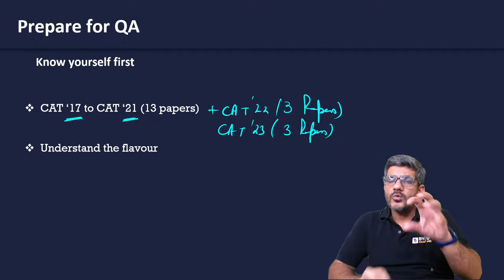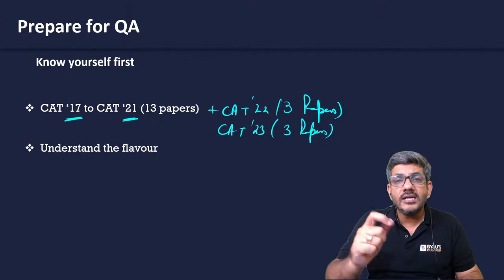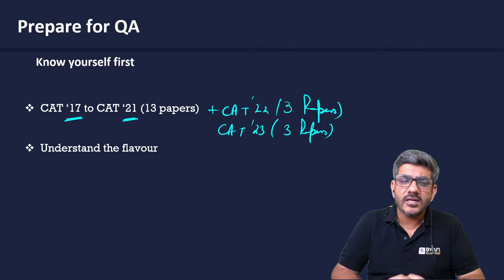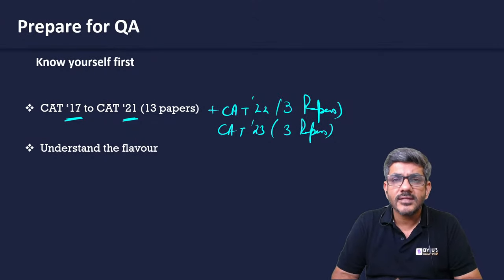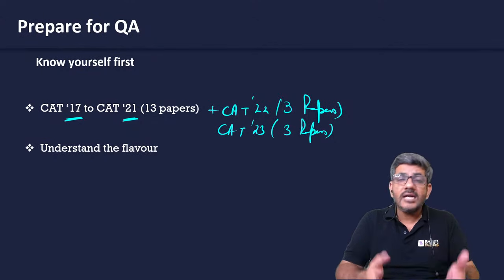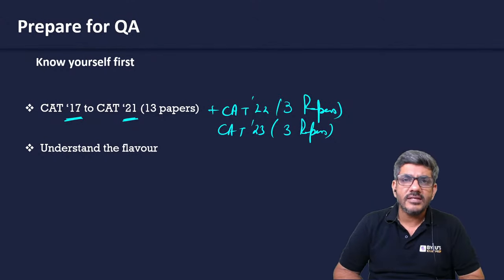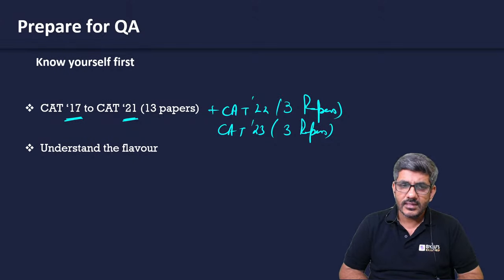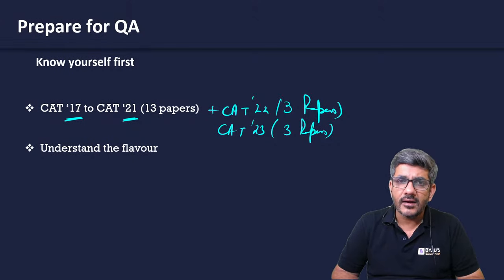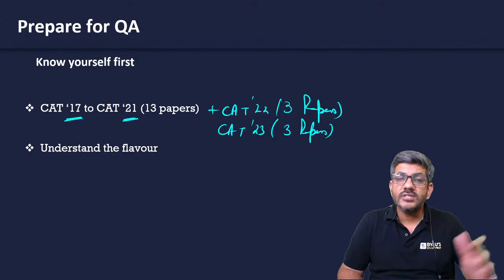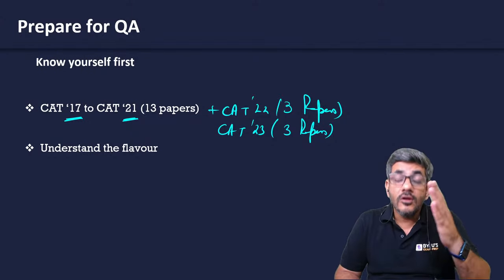CAT, try to understand through the questions what they are trying to check. Generally, students say, sir, my calculation skills are not good. Would I be able to clear CAT exam? I would always tell you, CAT is not an exam of your calculation skills. They do not check your calculation skills. That's not their motive, right? ये एजेंडा ही नहीं है कैट का. They just want to check your logic. In every question that you see in quantitative ability, it will be purely logic based.